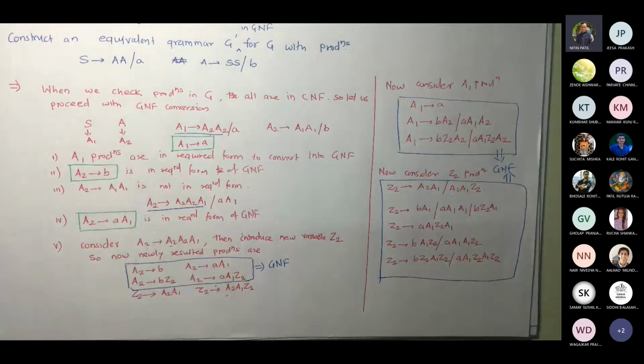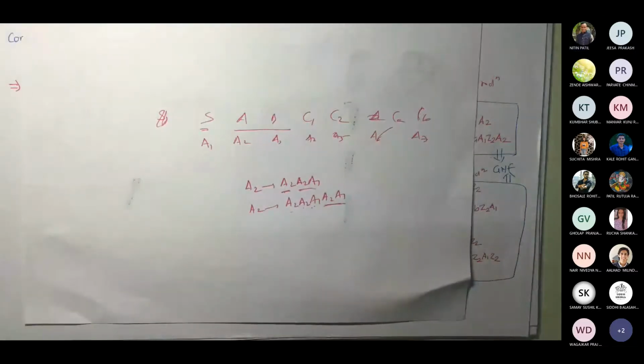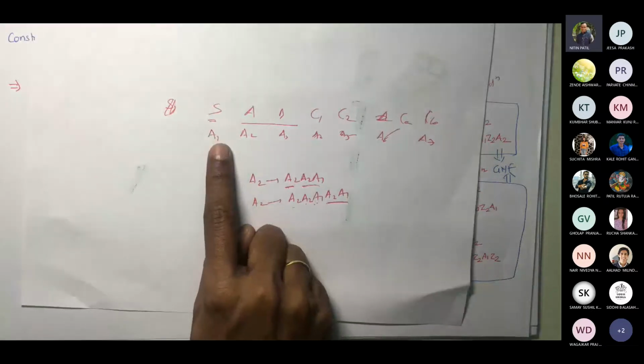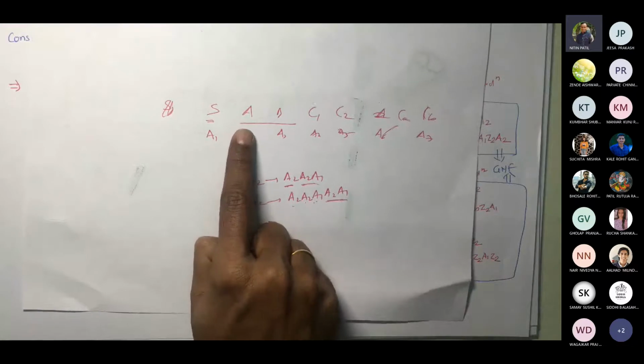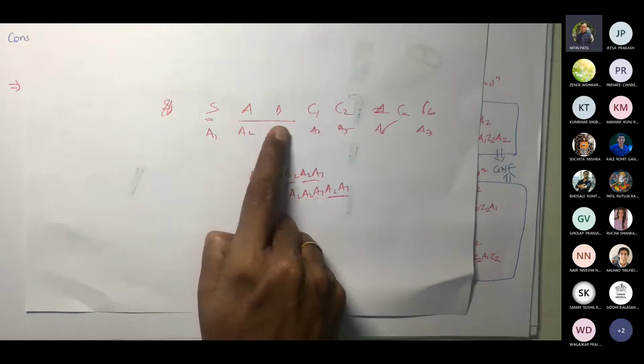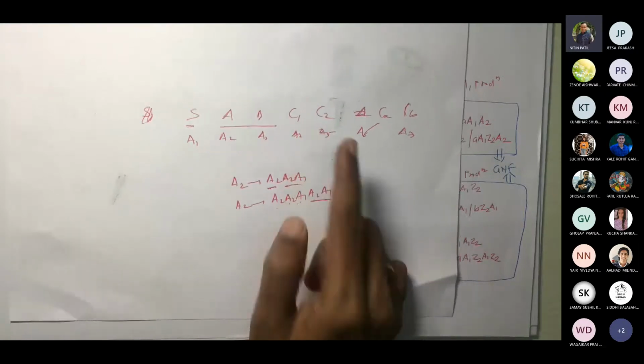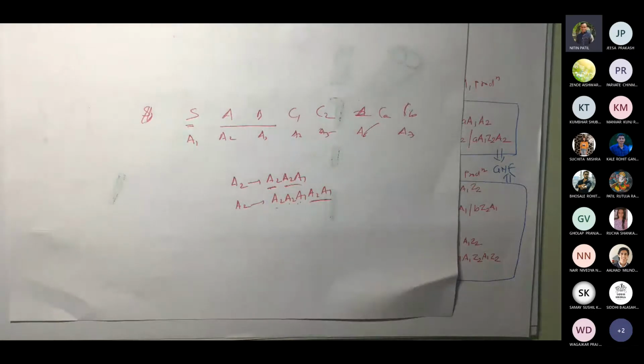I already told the order, so you can keep this in front of you. What is to be done? Suppose I have variables S, A, B, C1, C2, CA, CB, for example. In such a case, you are going to write them in this order. The start variable is first, and then you write the variables from VN, the original variables, in sorted order: A, B, C, D, whatever. So we are handshaking here. Each one of us wants the same solution. That's why we are doing this.